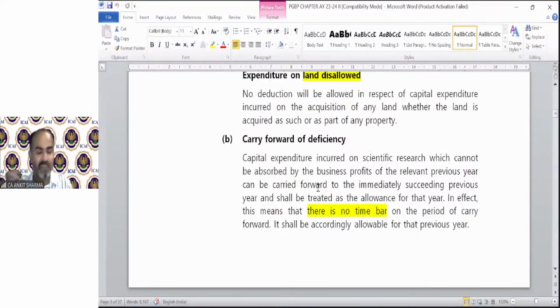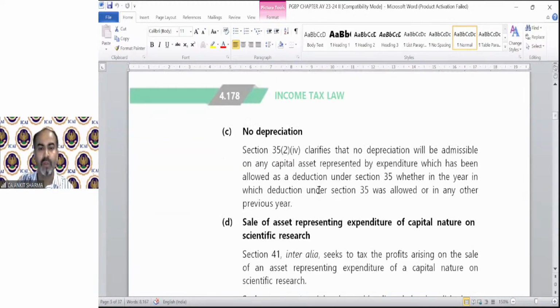Carry forward of the deficiency, if certain expenditure has not been set off. The loss has not been set off. Just like the unabsorbed depreciation, if there is expenditure which has not been used out of the profit of the business of that year, you can carry it forward and set it off again. You cannot claim depreciation because the whole amount has been allowed as deduction.